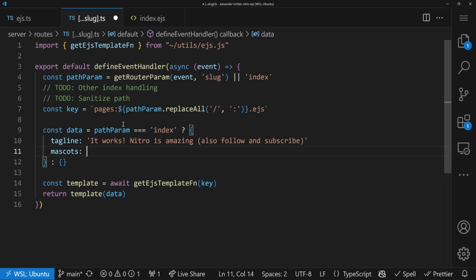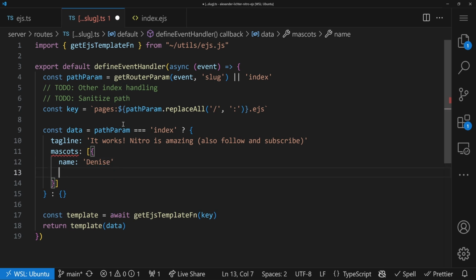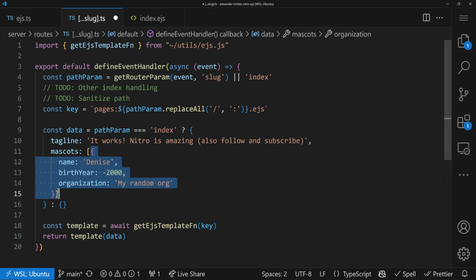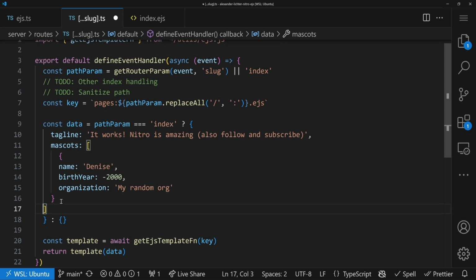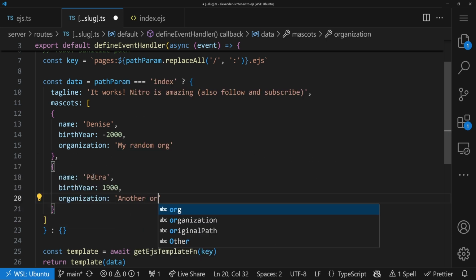And then we have the mascots, and the mascots is an array. So we can say name is, I don't know, Denise. Not sure if written like that, but you got it. Birth year is -2000. And organization is, I don't know, my random org. So we can have that, and we can copy this one over another time to make sure this is really, really rendered. All right. And now we put another name here. Let's say Petra, birth in 1900, and another org here.